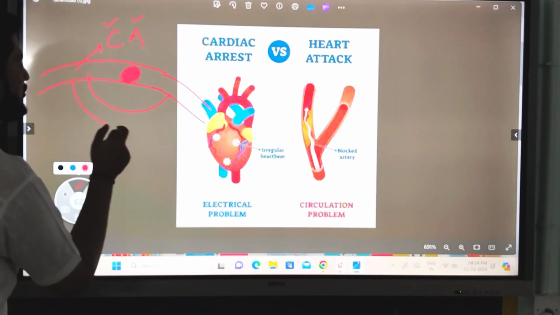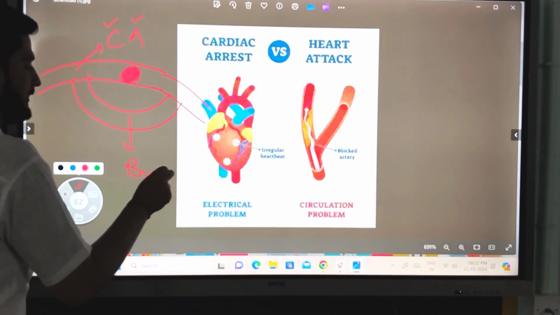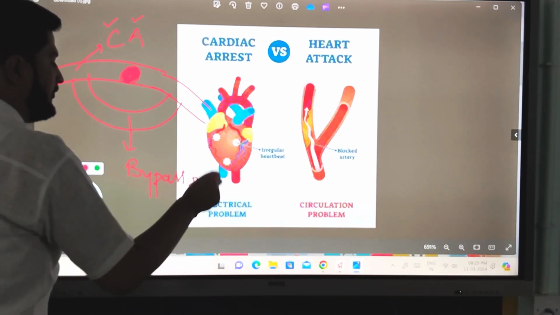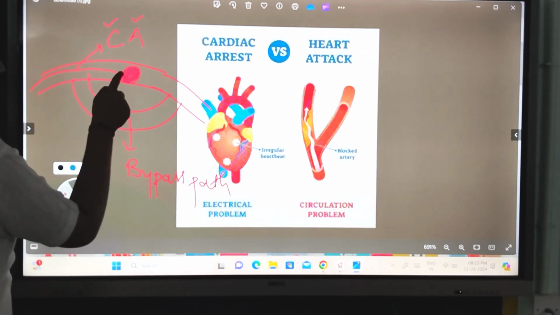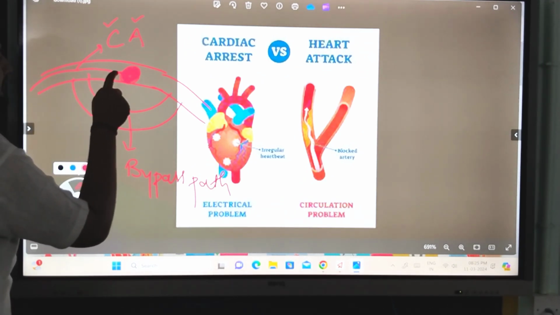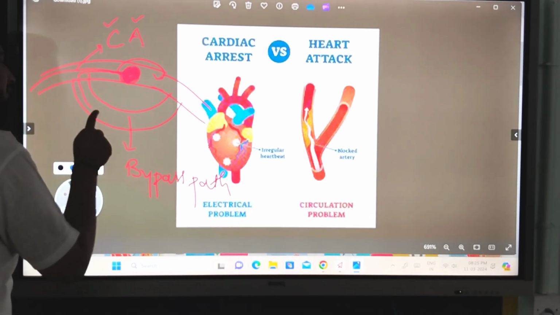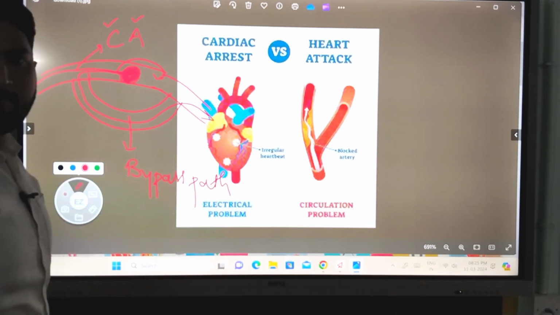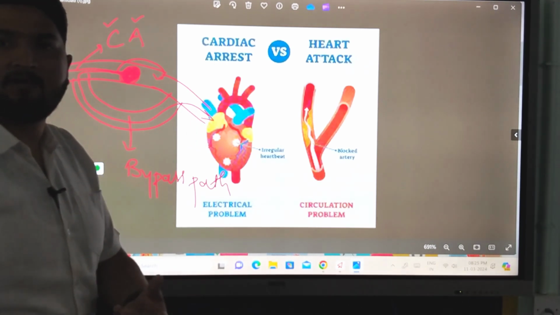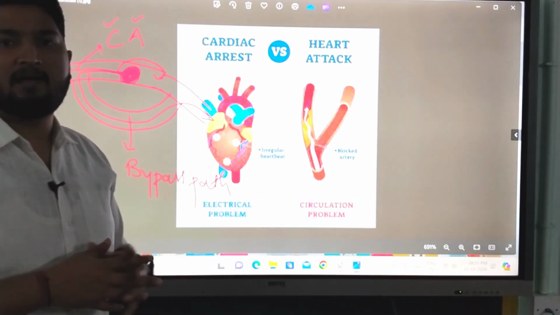He will join a new vein like this. So this is a bypass pathway, so that oxygenated blood will come. It will hit this, but it will not go that side; instead it will take this new pathway to reach the heart. In this way, the doctor will save the patient's life by providing the blood a new pathway. This is called bypass surgery.